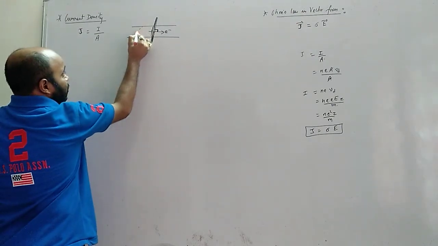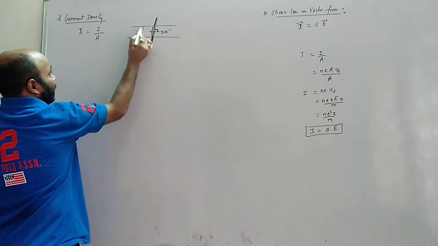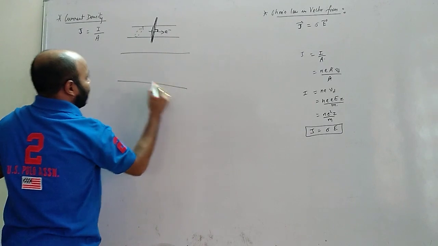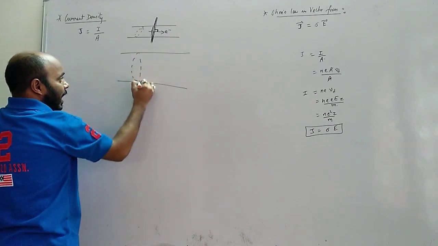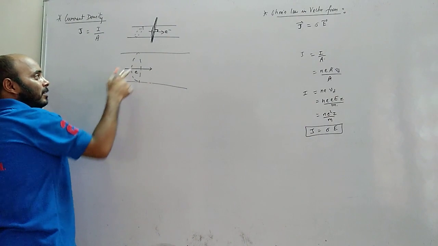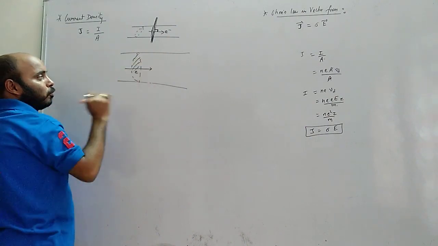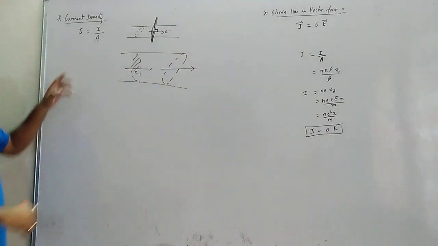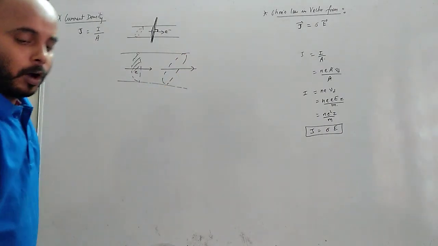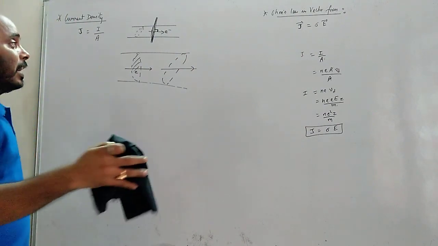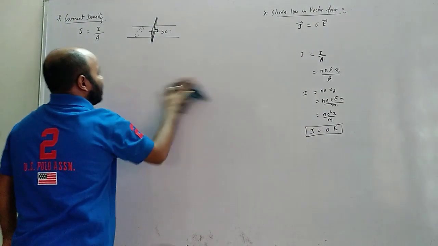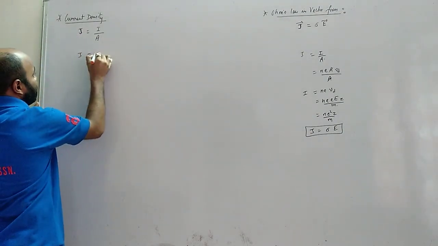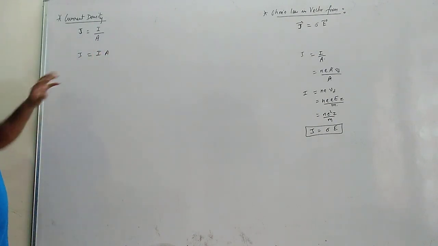That means if you take the cross-section in this way, then you cannot put this area here. Let's make a bigger one. If you take this area and the charge is flowing in this way, then it's correct because this area is perpendicular to the flow of charges. But if you take this area, then it's not correct. The area which you are taking here should be perpendicular to the flow of charges. That is the meaning of that line in the definition. Okay, now see, what is J? J is I by A. So this is current density.